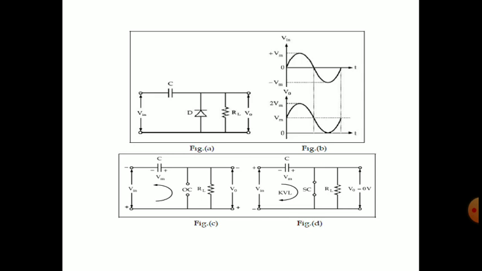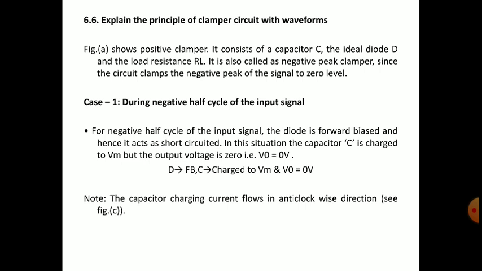Before going to the circuit operation, first see the introduction part. Figure A shows the positive clamper. It consists of a capacitor C and the ideal diode D. Here also we are considering the ideal diode. What happens if we consider the ideal diode? If it is forward biased, it will act as a short circuit. If it is reverse biased, it will act as an open circuit, without any forward resistance and with infinite reverse resistance.